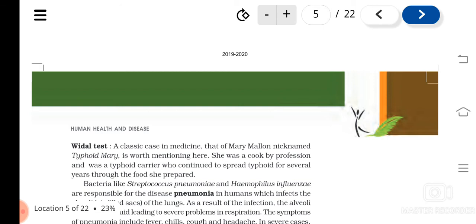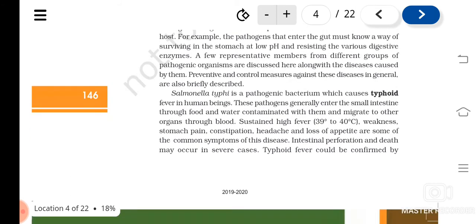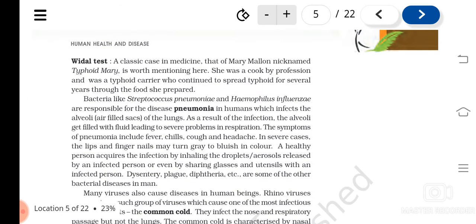Okay, so the Widal test is the test that is used for confirming what? Typhoid. Then what is the causative organism? Salmonella typhi. What are the symptoms? High fever, existing as 39 to 40 degrees centigrade. Weakness, stomach pain, constipation, all these are the symptoms. Then next is what?